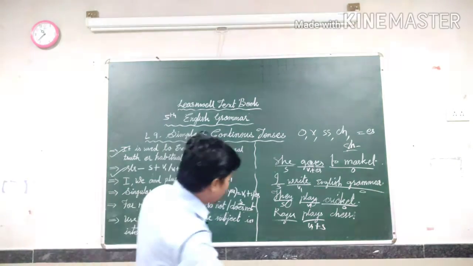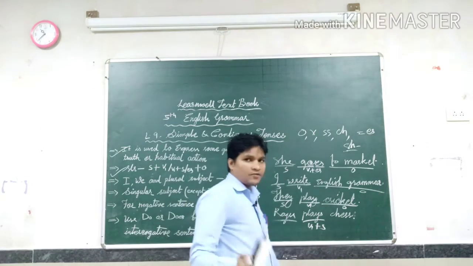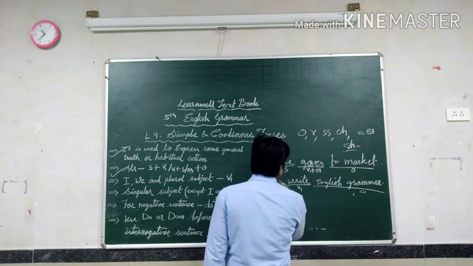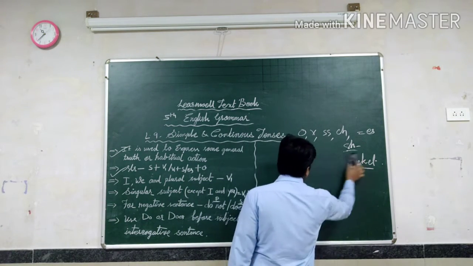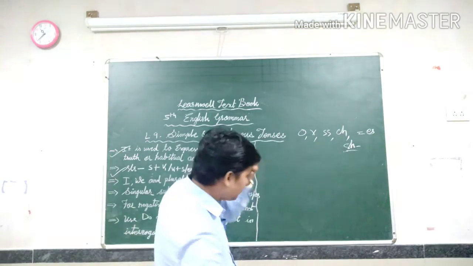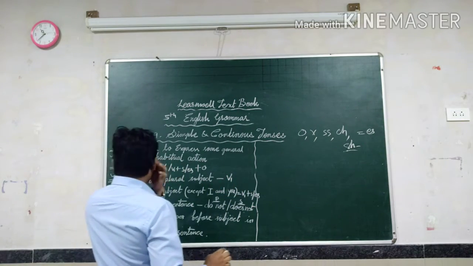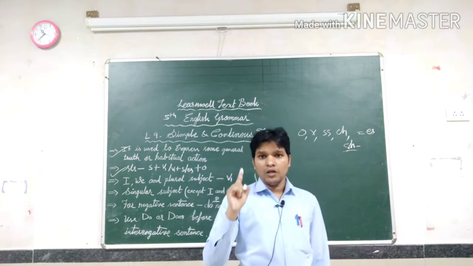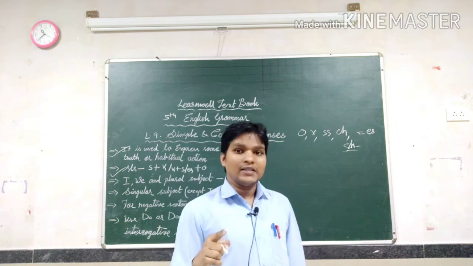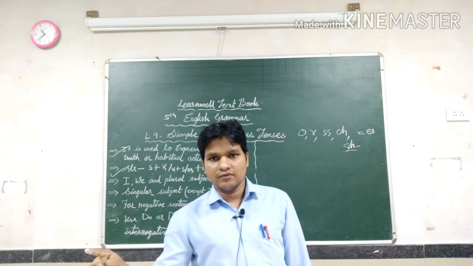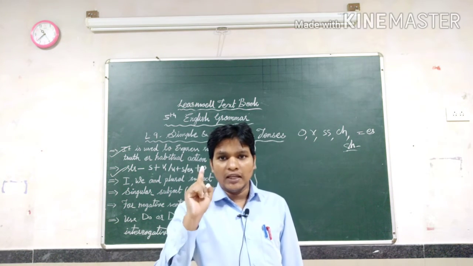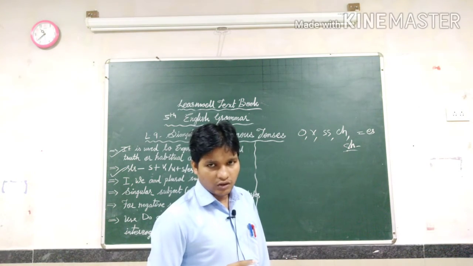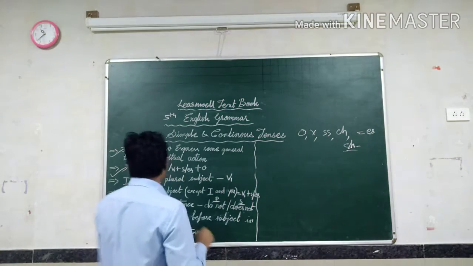Now the third point we are going to discuss, one by one, don't worry, we will discuss simply. Wherever you have any doubt, definitely you may ask me. Third part is I, we, you, plural. So I told you, with I, we and all plural subjects, what will come? Only V1. Just some time before I have explained to you. Yes or no? Understand? Good.